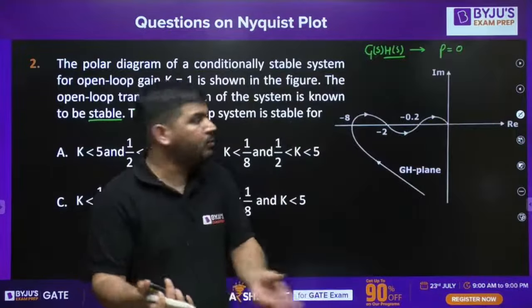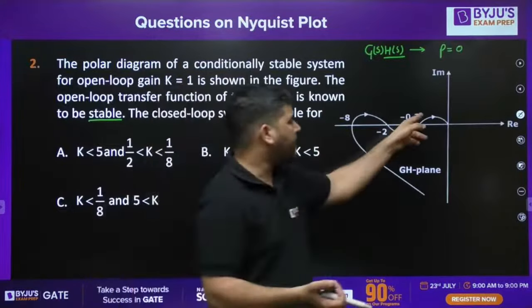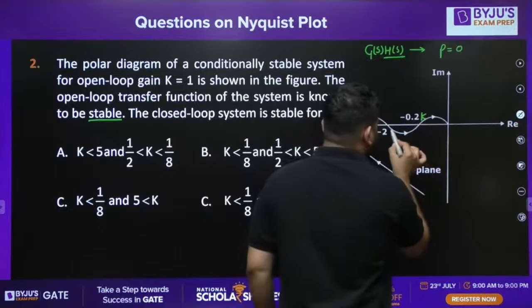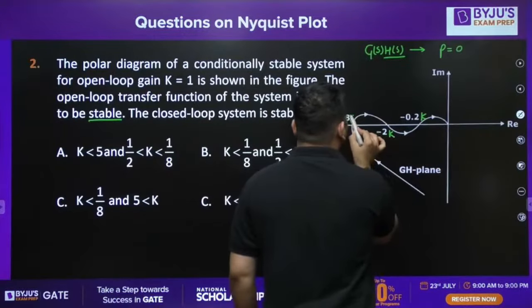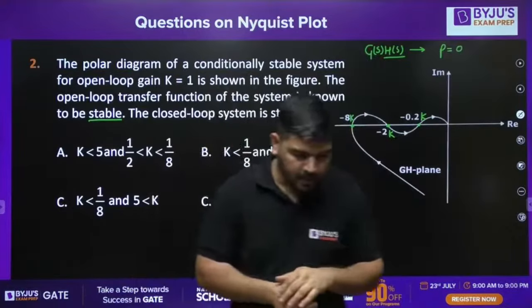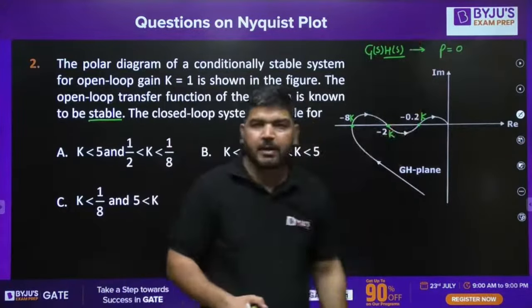If you take K as 2, these points will get doubled. If you take K as 3, these points will get tripled. So what I can do is I can multiply these points with K. Okay. So these points depend on the K value. And we know that the number of poles of G(s)H(s) in the right half of the S-plane are 0.